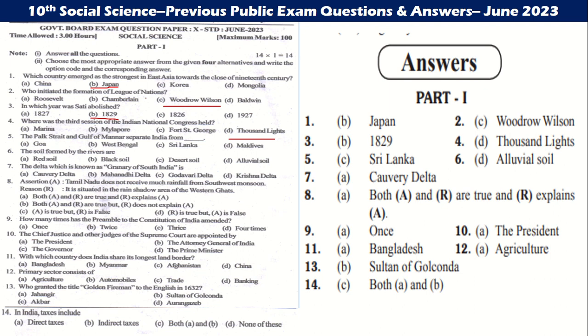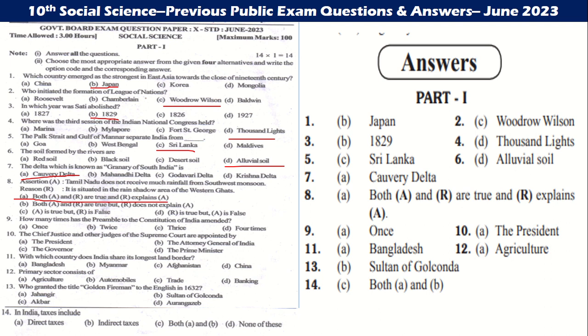The Palk Strait and Gulf of Mannar separate India from Sri Lanka. The soil formed by the rivers is alluvial soil. The next one, the delta which is known as the granary of South India is the Kaveri Delta. Assertion: both A and R are true and R explains A. So the first option will be the answer.